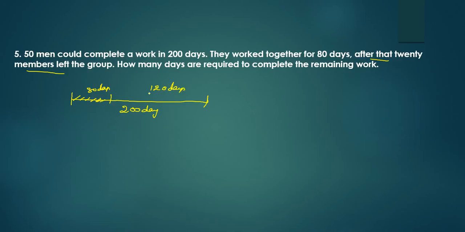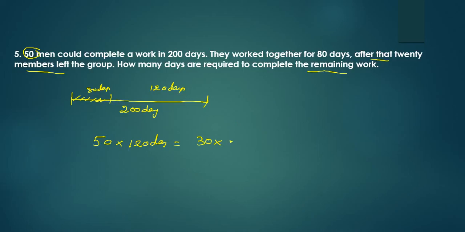This is the leftover. So if there are 50 men, and there is no change, this work will be completed as usual in 120 days. But what happened after 80 days? 20 members left the group. How many members were there initially? 50 men. If 20 members left, the number of people will become 30. In how many days can they complete the remaining work?